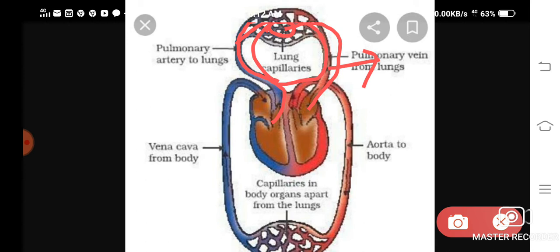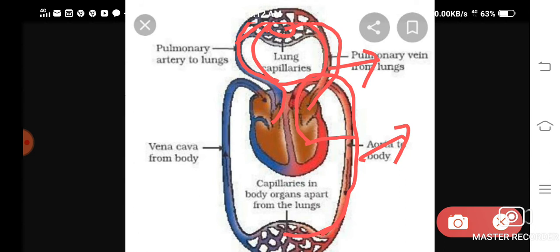Now what is systemic circulation? Systemic circulation means the circulation of blood between the heart and different parts of the body, understood? So the purified blood passes from the heart to different parts of the body from the left ventricle. You can see this is the left ventricle, and from here the blood will be taken to different parts of the body by the aorta. Aorta is the main artery, isn't it? And then it will be going to different tissues or different parts of the body, and then what will happen?